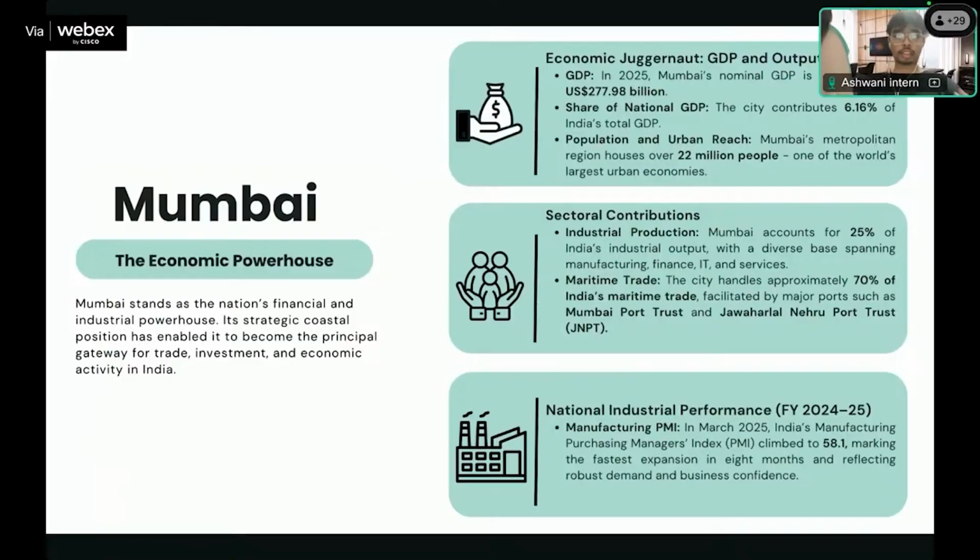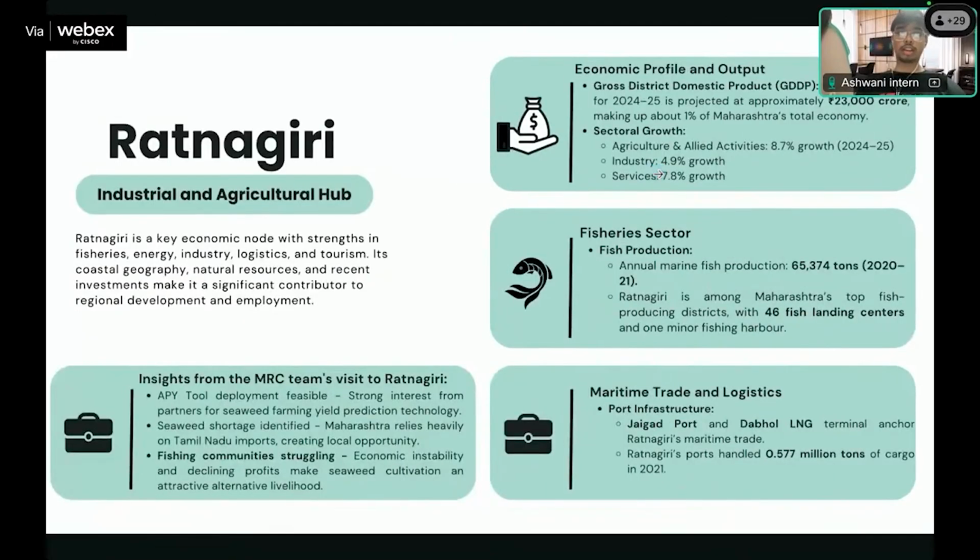And then the second one we have is Ratnagiri. Ratnagiri is known as the agricultural and industrial hub on the Konkan coast. The GDP of Ratnagiri is around 23,000 crore in 24-25, which accounts for around 1% of Maharashtra's overall economy. Like other sectors in the Konkan coast, Ratnagiri is also showing rapid growth, which we can see in the data here. Ratnagiri is also known for its fish production. The annual production of fish in 2020-2021 was around 65,000 tons, with 46 fish landing centers in Ratnagiri.